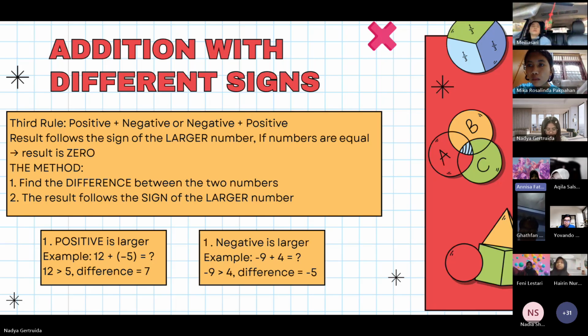Use the debt analogy. Have 12,000 in money, but owe 5,000, so net money left is 7,000.